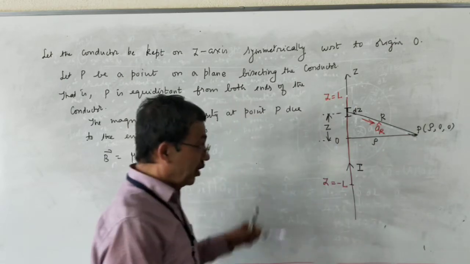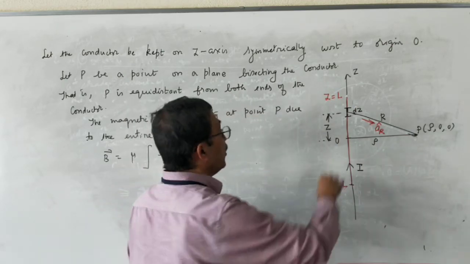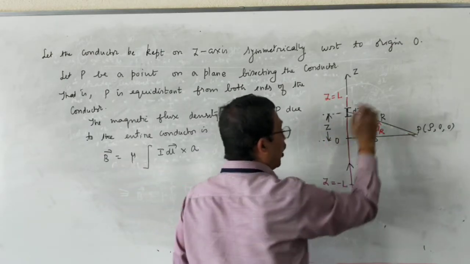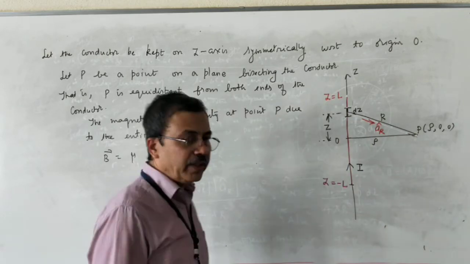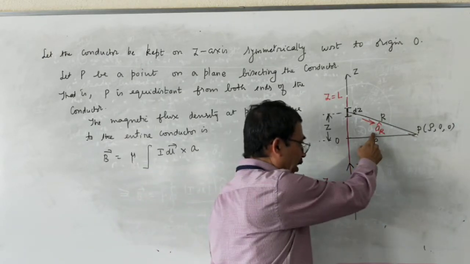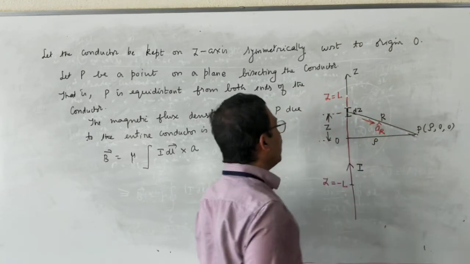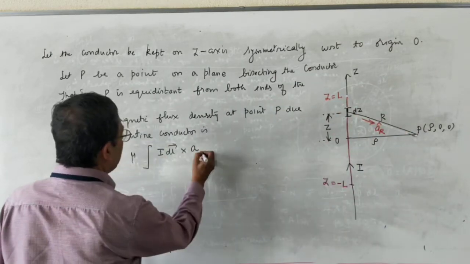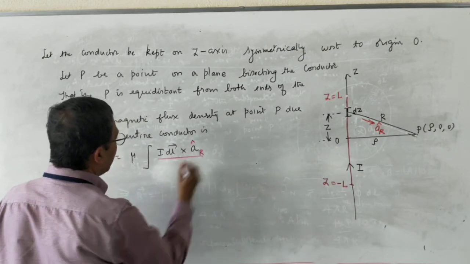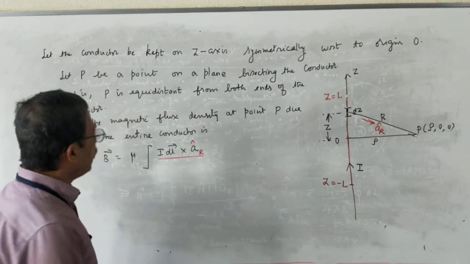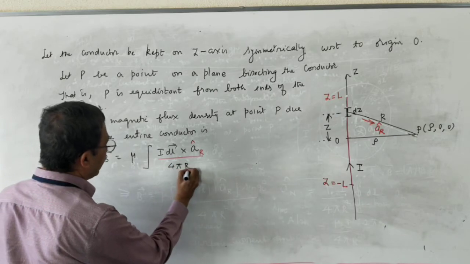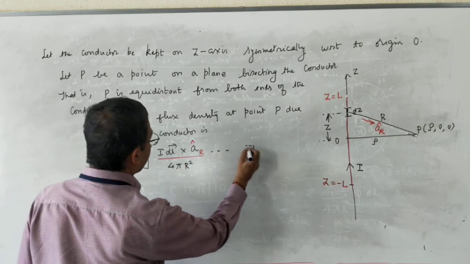Please note that aR cap is always directed from the current element towards the point of interest. Again, repeat, aR cap is always directed from the midpoint of dz to the point of interest, divided by 4 pi r square.